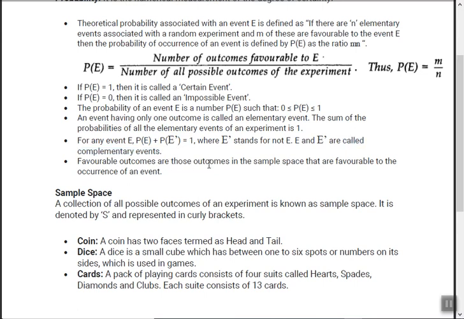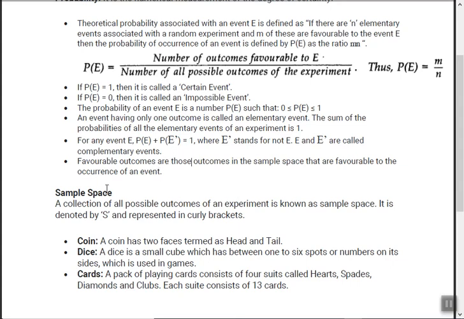Favorable outcomes are those outcomes in the sample space that are favorable to the occurrence of an event, means which we want. Suppose if I want to pass, then the favorable outcome is passing. Suppose if I want to fail, then the favorable outcome is failing. Remember this, what I want or what the person who's in control wants is the favorable outcome.